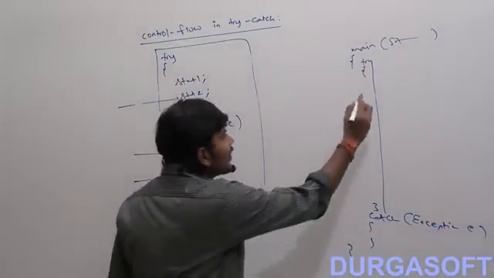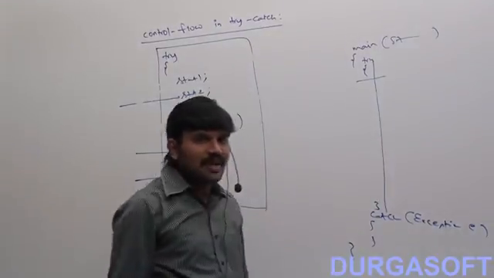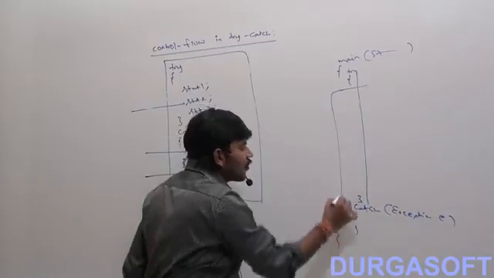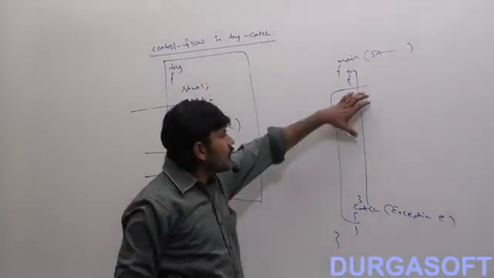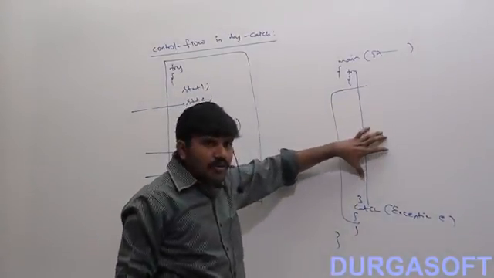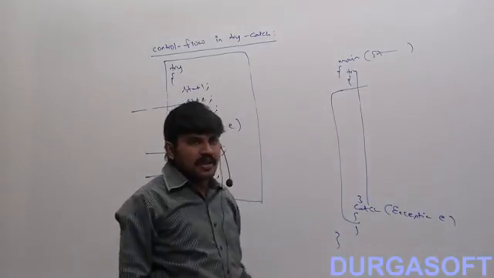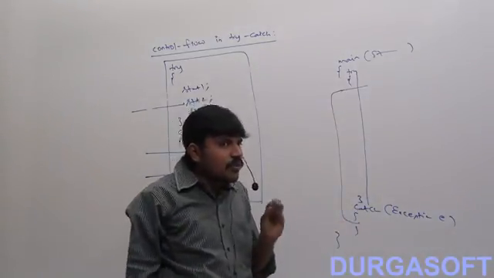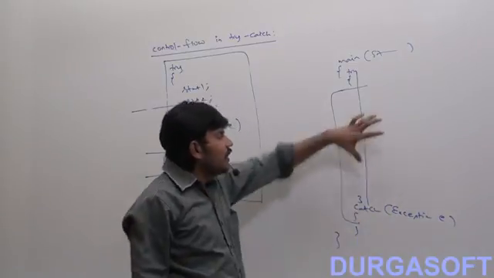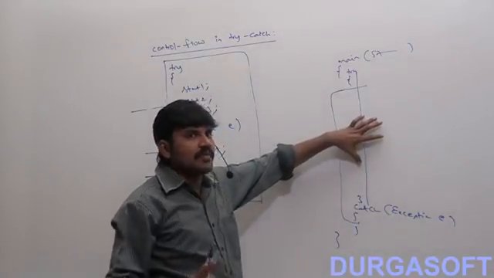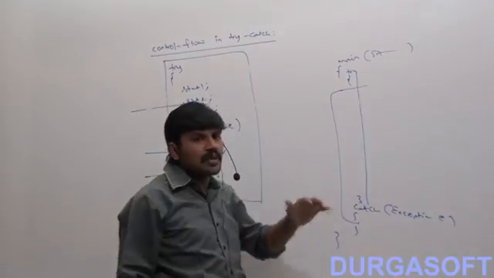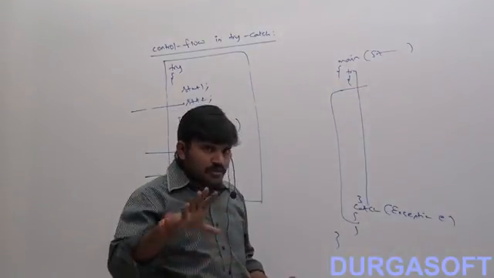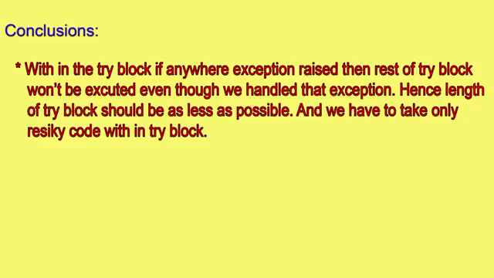If an exception got raised in the first line only, what will happen? Without executing this much length of code, the control comes directly to the catch block. Without executing this much code, how can we expect proper behavior? That's why within the try block, we have to take only risky code, and normal code is not recommended. The length of the try block should be as small as possible. Are you getting it? So the first conclusion is clear.